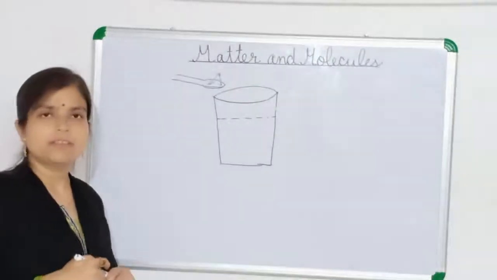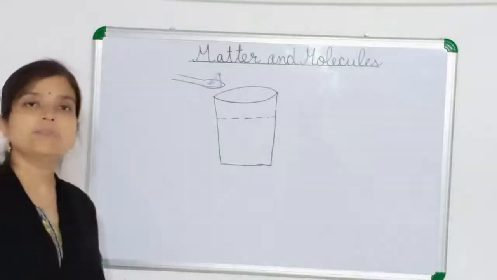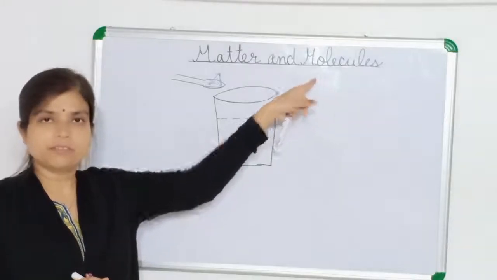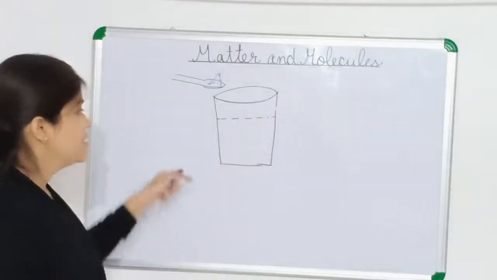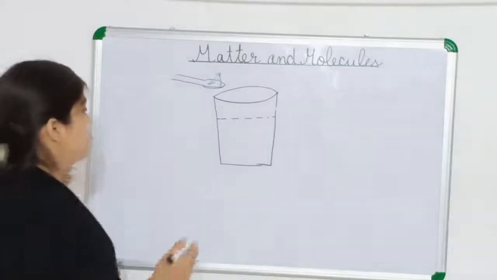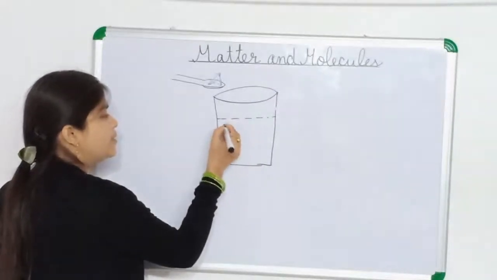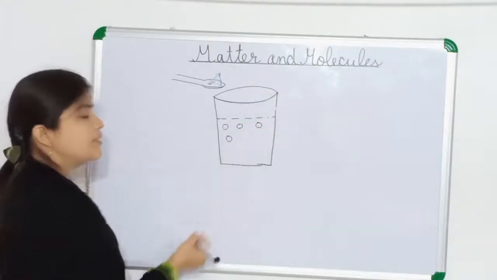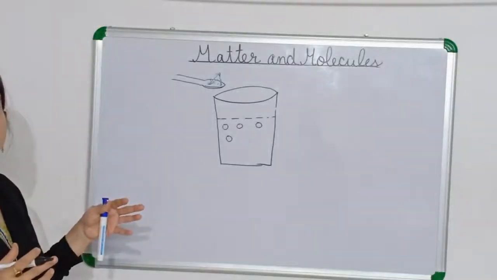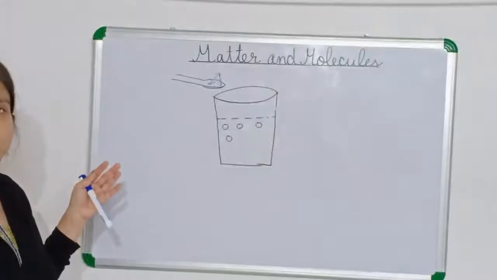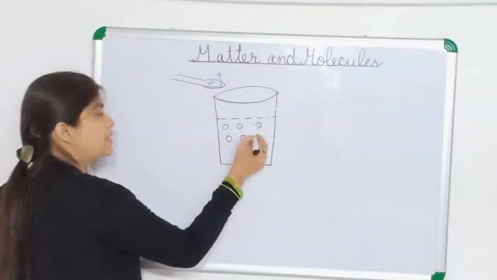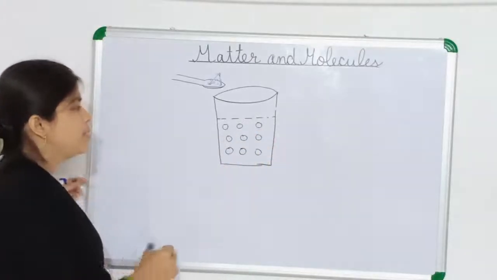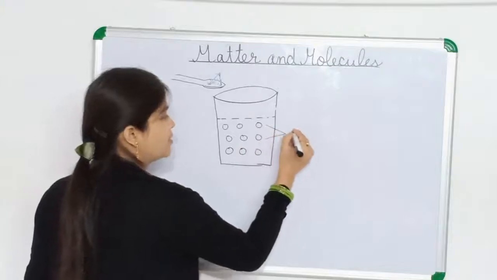Now we know children that matter is made up of tiny particles called molecules. This is the matter, that is liquid water. So it is made up of tiny particles called molecules. And molecules of liquid are a little far apart. They have lots of intermolecular space. We know now in liquid there is a lot of intermolecular space, okay? These are the molecules of solvent, okay?